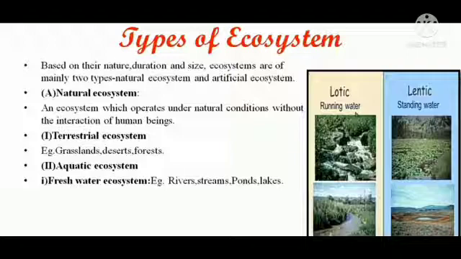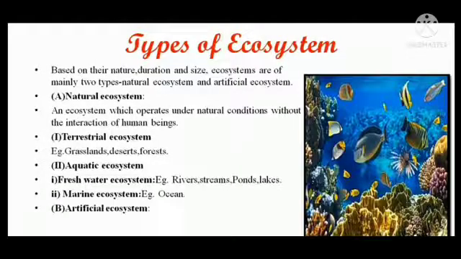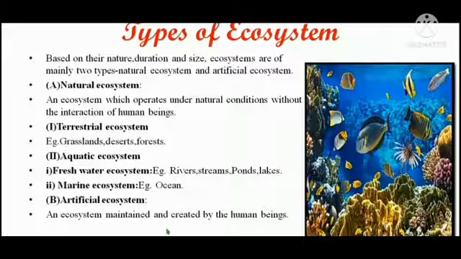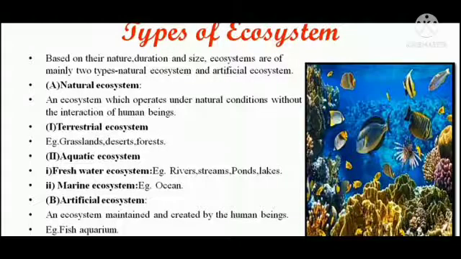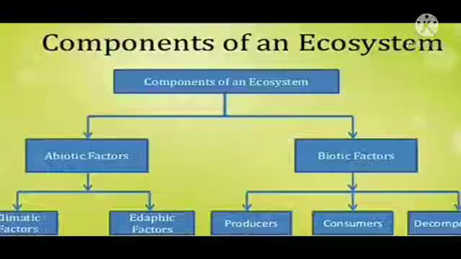Then is your marine ecosystem, which consists of ocean. And next is your artificial ecosystem. An ecosystem maintained and created by human beings is known as an artificial ecosystem. Fish aquarium is an example of what? Artificial ecosystem.